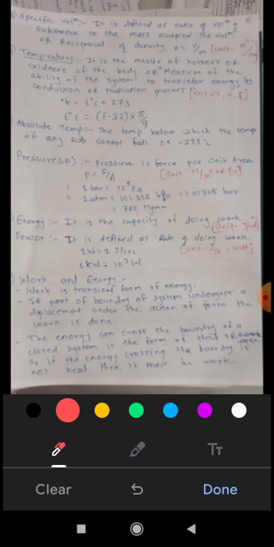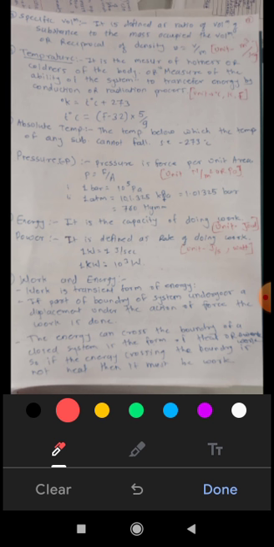Definition of work is what? Force into displacement. In the same way, if the boundaries of a system displace, then the work is said to be done. Then the energy can cross the boundaries of a closed system in the form of heat or work. So if the energy crossing the boundary is not heat, then it must be work.